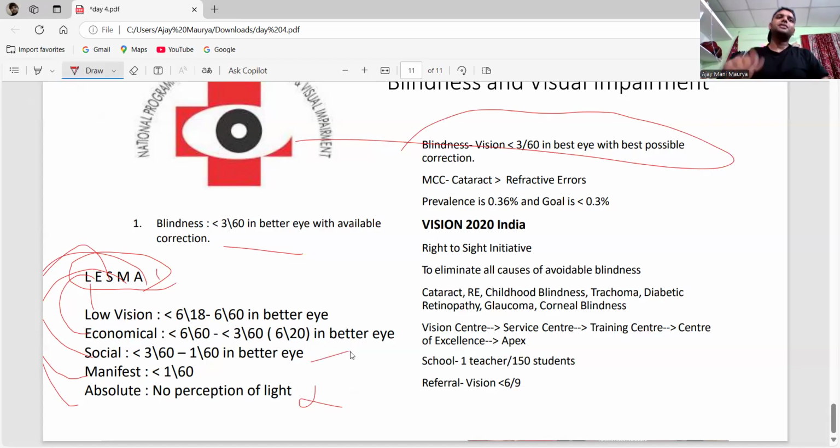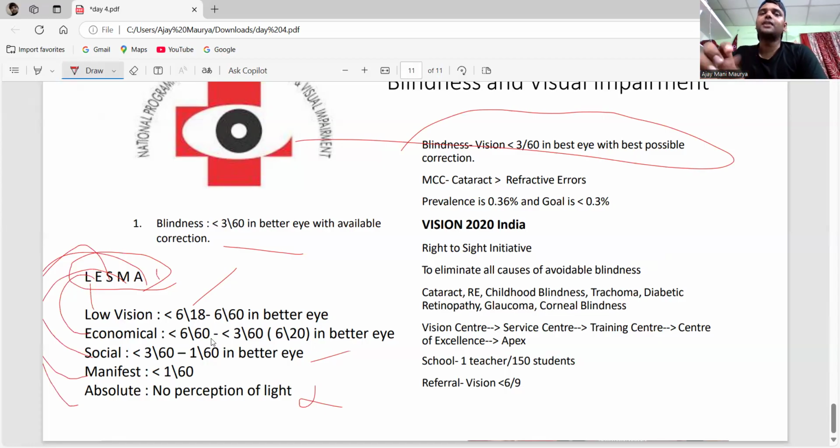Social blindness means less than 3/60. Remember this. Low vision means less than 6/18 in the better eye, 6/18 to 6/60. Economical blindness is 6/60 up to less than 3/60 in the better eye.